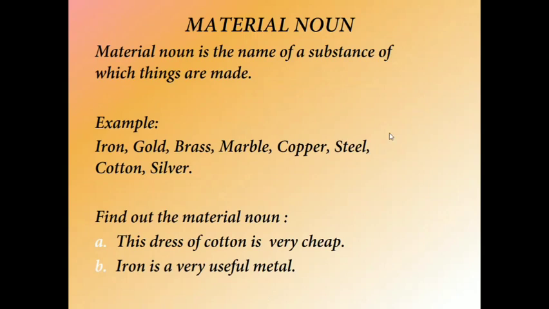The dress of cotton is very cheap. What is the material noun over here? It is cotton. Why? Because cotton is a material with which things are made, with which a dress is made. Second one: iron is a very useful metal. Iron is the material noun here. Why? Because it is a material which can be used to make different things.